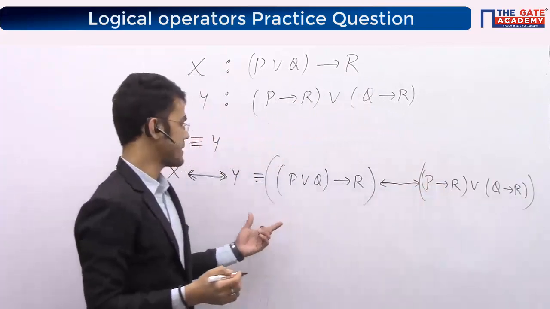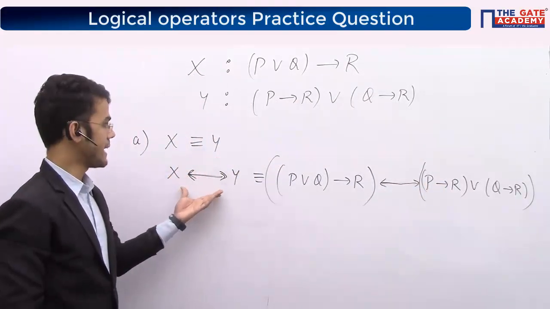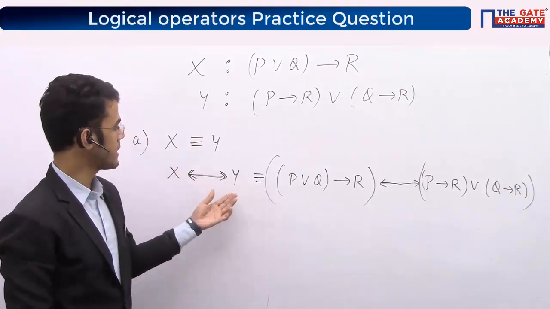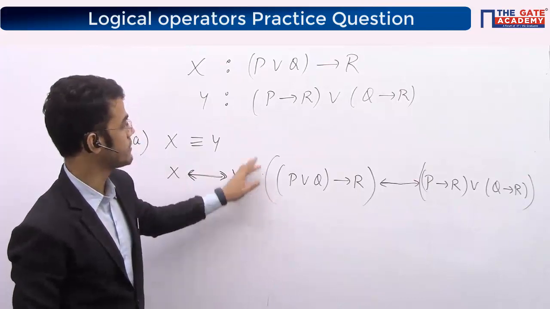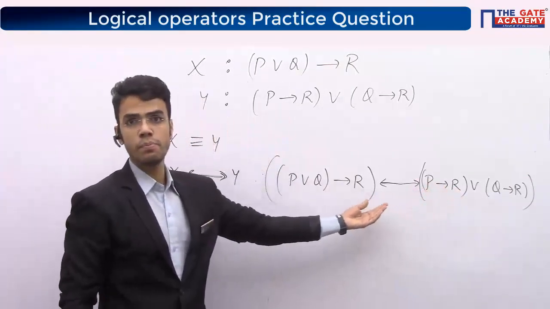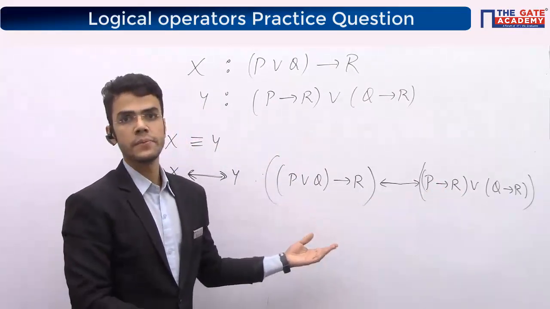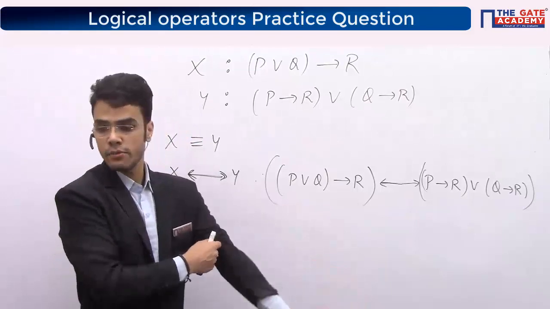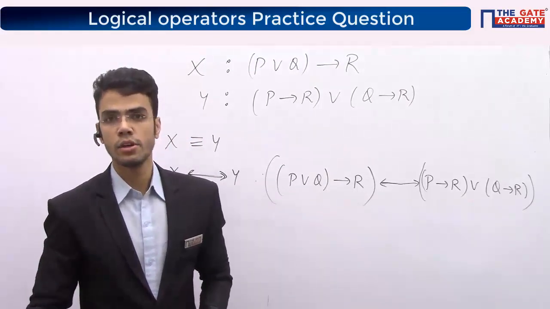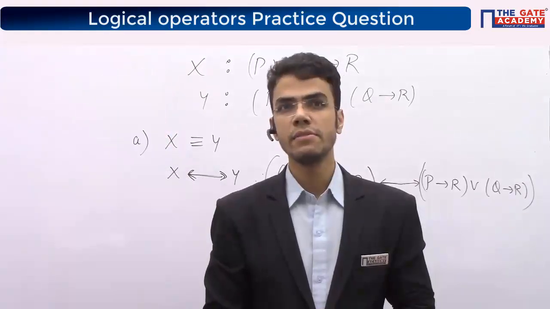So this is my expression now, right? The first expression was X equivalent Y. I can rewrite it like this, X bi-implication Y, one and the same thing. Now I am just substituting the values of X and Y from above. X was this expression, bi-implication Y, and now I hope you can find out whether this expression is a tautology or not, right? So do it quickly, and similarly you have to do the other options. Just substitute the values of X and Y and start finding out whether it is a tautology or not. Has everybody tried or is trying?